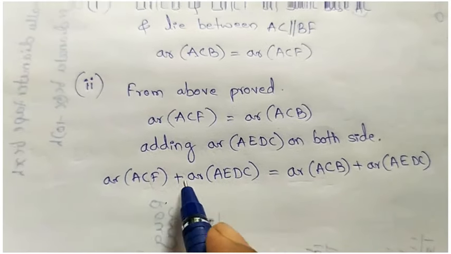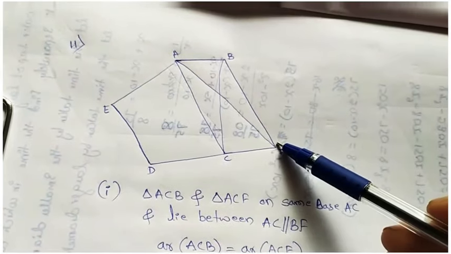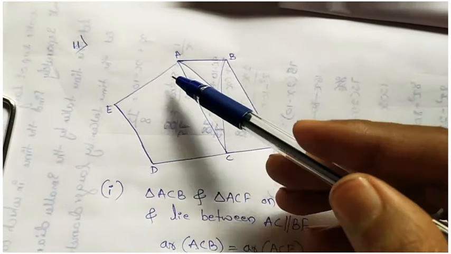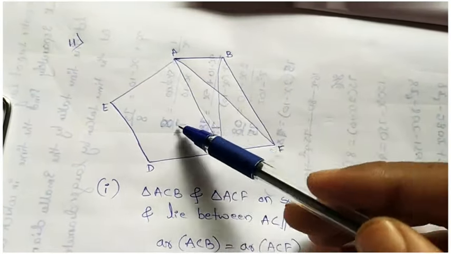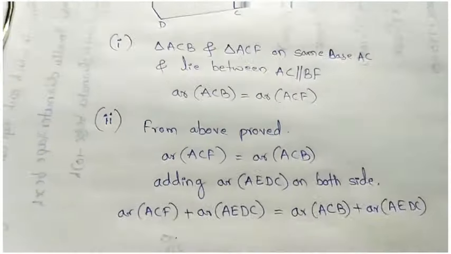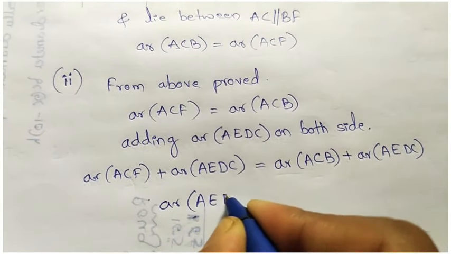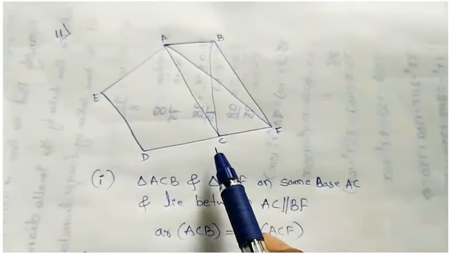If you add these two, ACF plus AEDC, we will get AEDF. Why did they not take C?